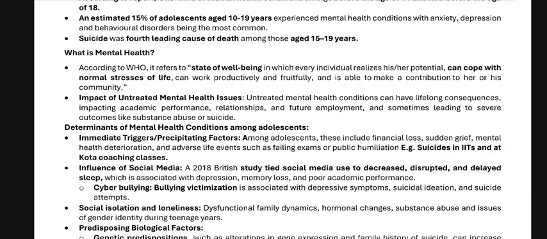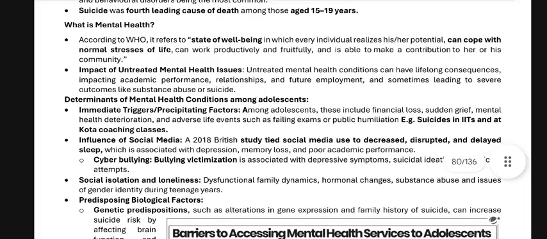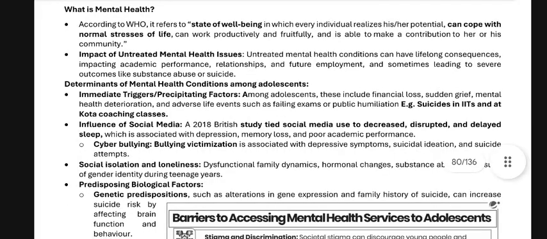Determinants of mental health conditions among adolescents. Immediate triggers or precipitating factors among adolescents include financial loss, sudden grief, mental health deterioration, and adverse life events such as failing exams or public evaluation exams, suicides in IITs and at Kota coaching classes. Influence of social media: a 2018 British study titled 'Social media use linked to disrupted and delayed sleep, which is associated with depression, memory loss, and poor academic performance.'